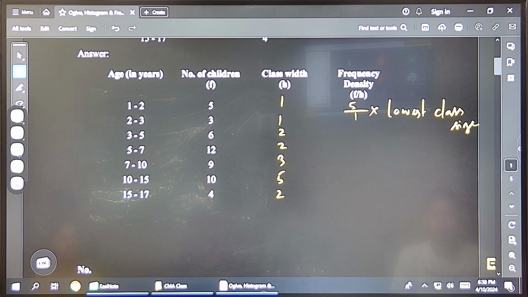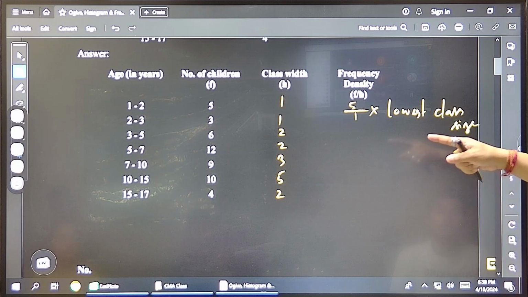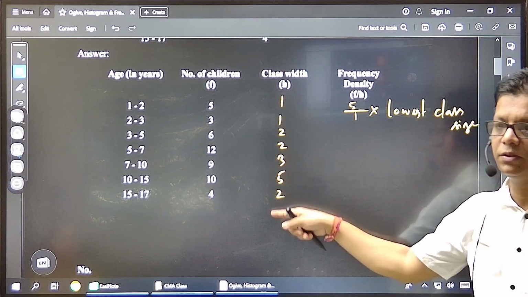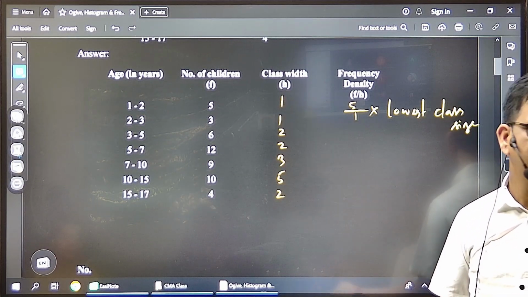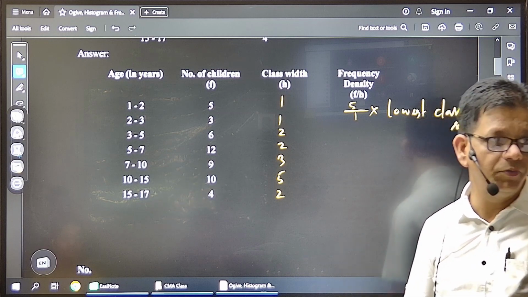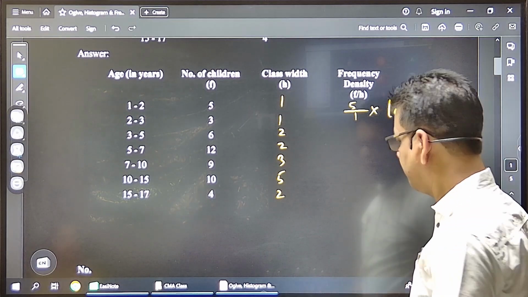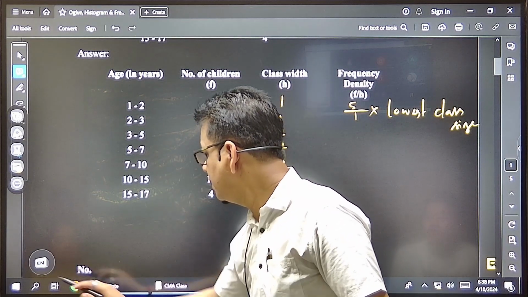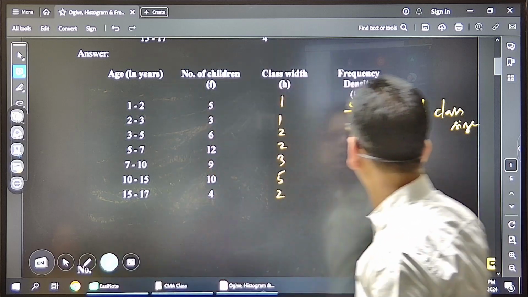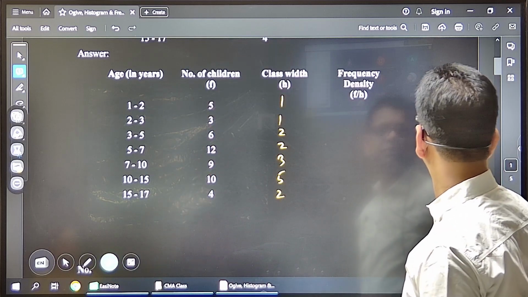I did not consider it for this question because the lowest class size is how much? These are the class sizes, no? The lowest class size is 1, so multiplying by 1 has no meaning. That's why for this question it is not done. But I will give you the appropriate one, actually, on how to get this frequency density. Please keep a note of this.